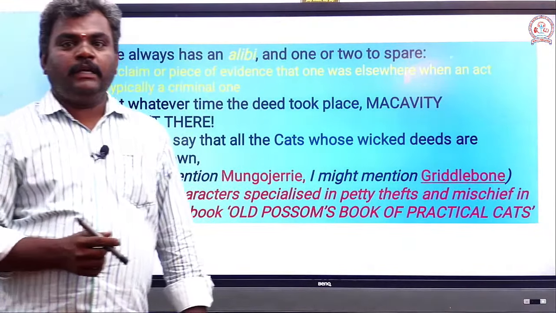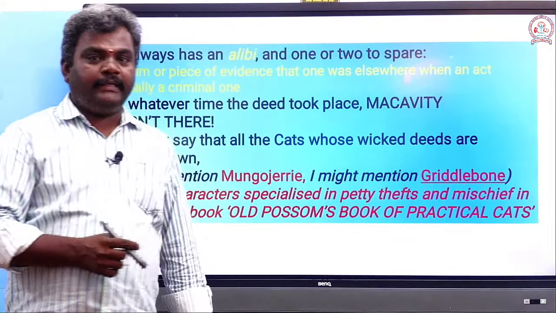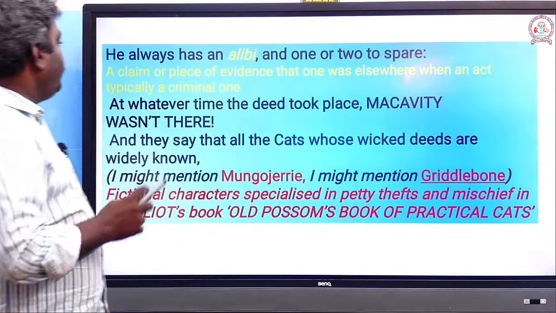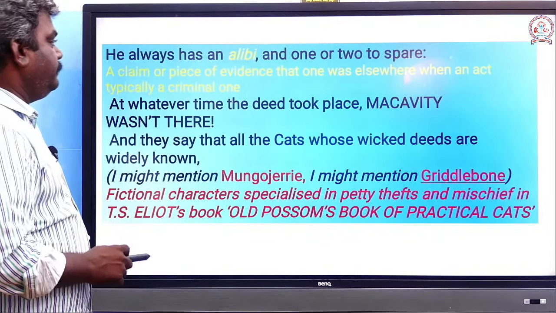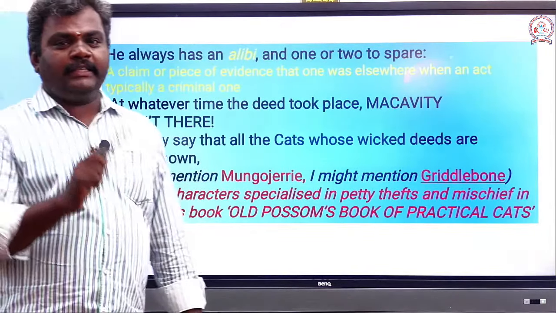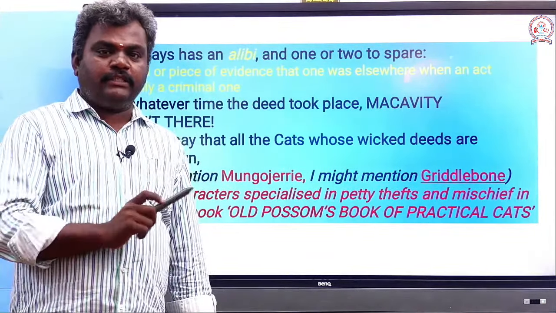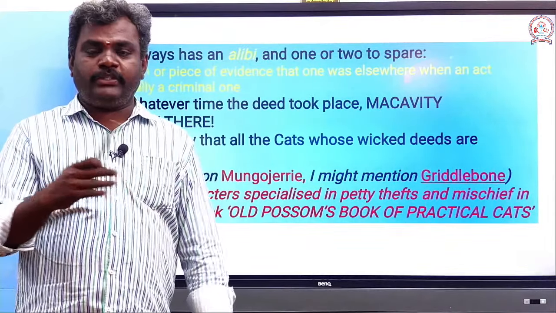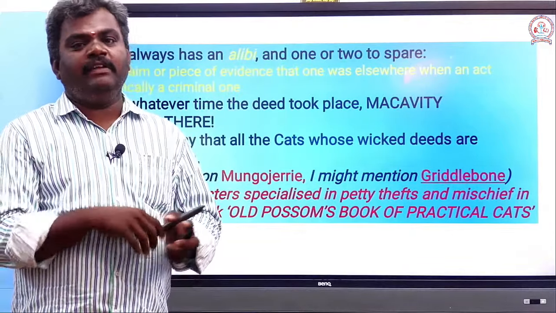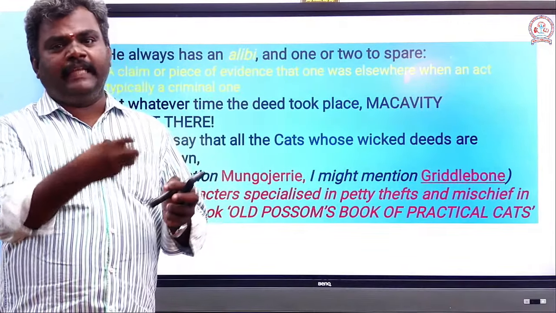Good. I think we have come to the final stanza. He always has an alibi and one or two to spare. Look at that here. Even when I was teaching the poem last year, I was confused. I was not able to find the meaning for alibi, and I was not able to teach everything in detail.